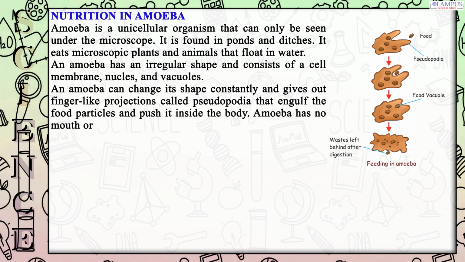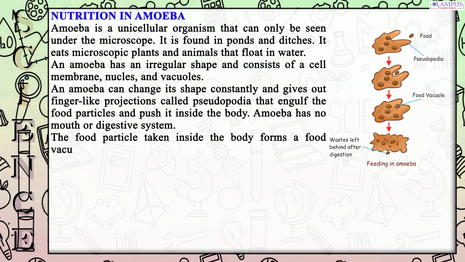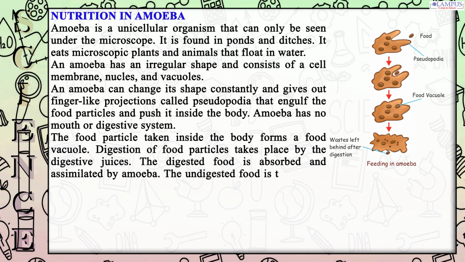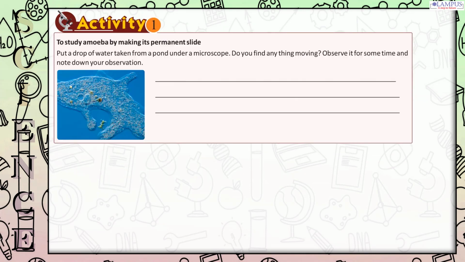Amoeba has no mouth or digestive system. The food particle taken inside the body forms a food vacuole. Digestion of food particles takes place by the digestive juices. The digested food is absorbed and assimilated by amoeba. The undigested food is thrown out from any part of the body.